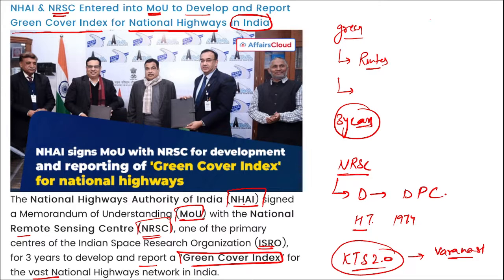Then recently, in order to develop industrial corridor in India, Asian Development Bank, they have pledged how much amount? A total of $250 million will be provided to India for the industrial corridor development in India.